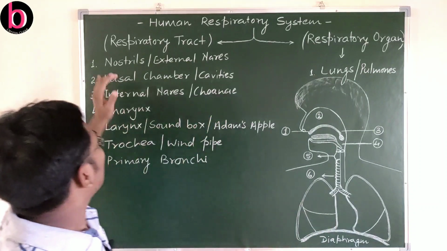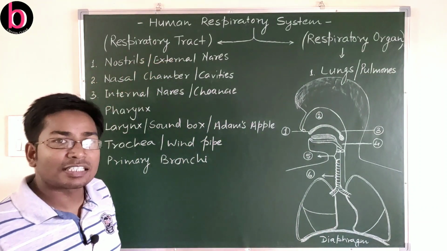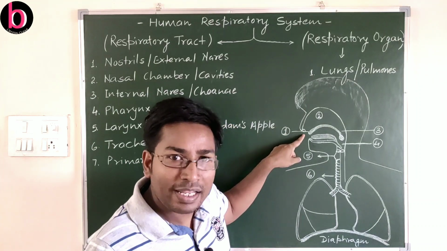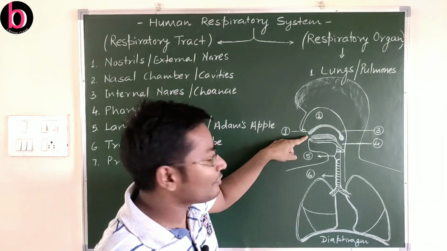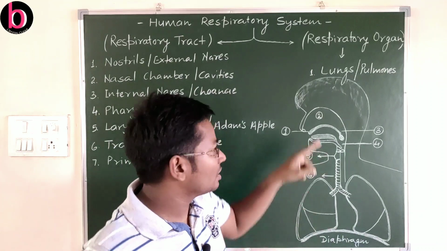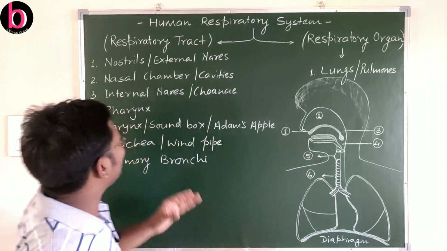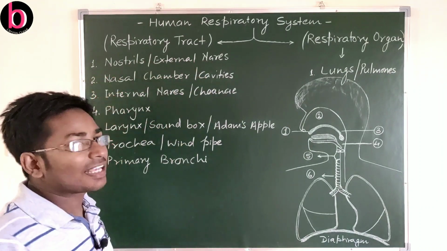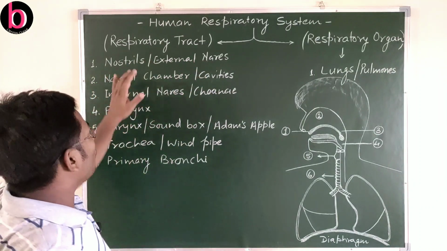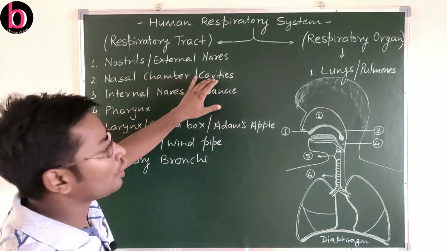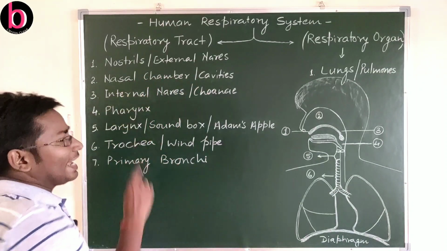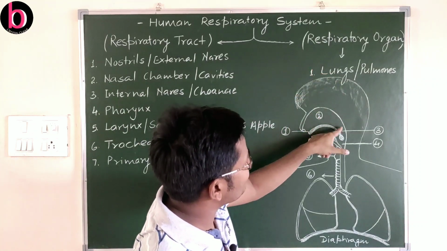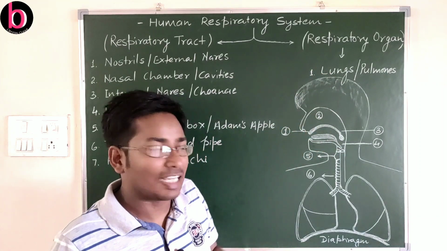First, about nostrils or external nares. These are a pair of openings located just above the upper lip, and these external openings are known as external nares or external nostrils. They open inside a cavity or chamber that is known as the nasal chamber. Here this whole space, labeled by 2, is the nasal chamber.